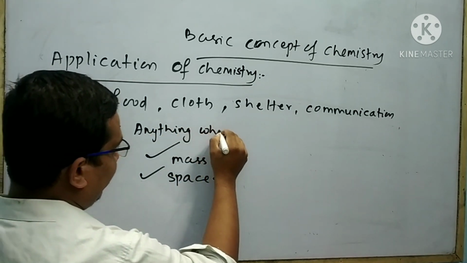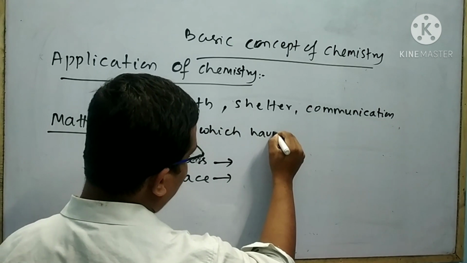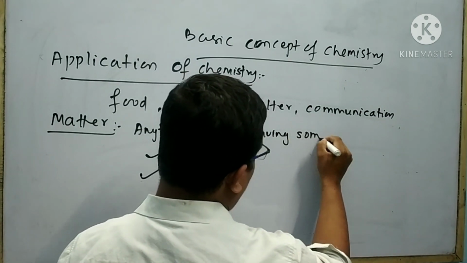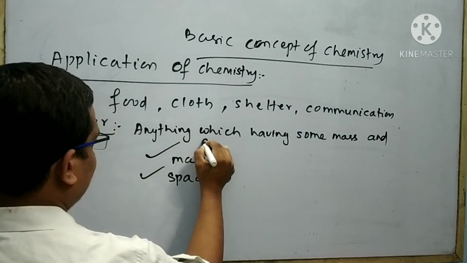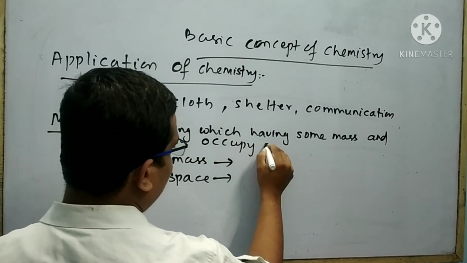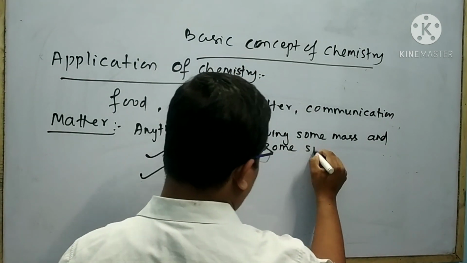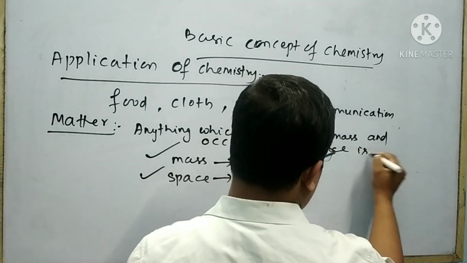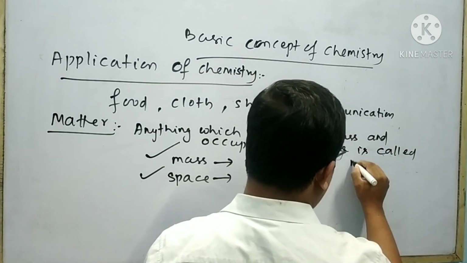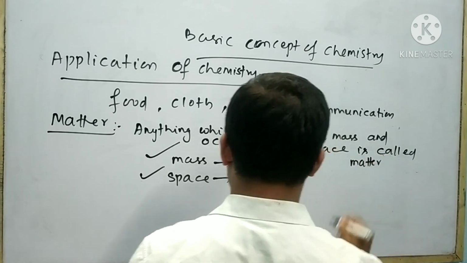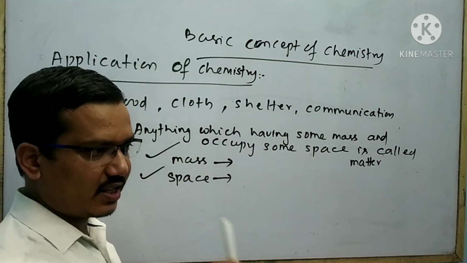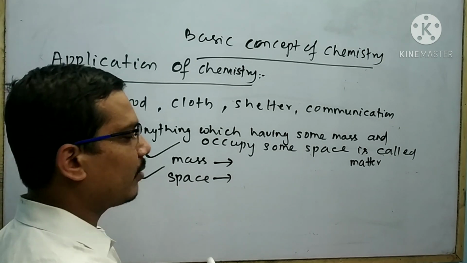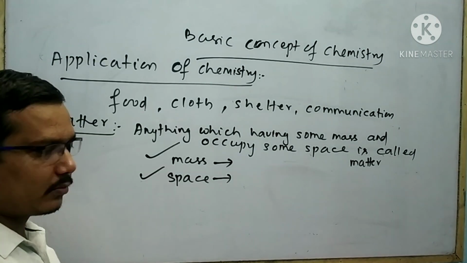Anything which is having some mass and occupies some space is called matter. You can take examples pen, chair, iron, aluminium, carbon, like this.